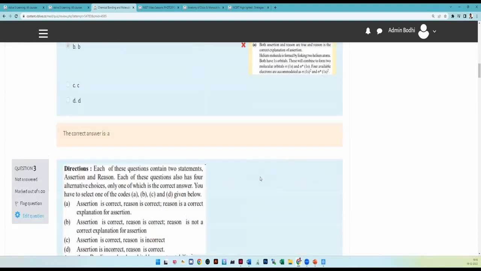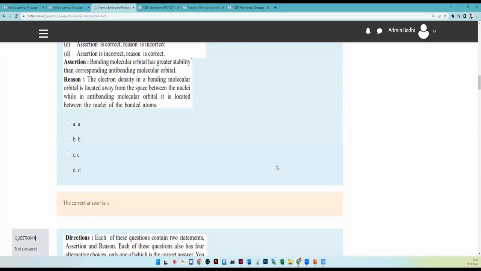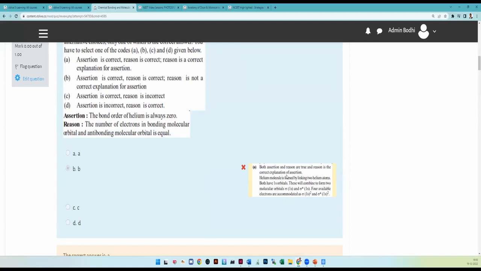If you are not attempting, I will not give the solution. So at least choose any one option, and then you will get the solution. Every question is explained so that you can easily learn how these assertion and reason questions are to be solved.